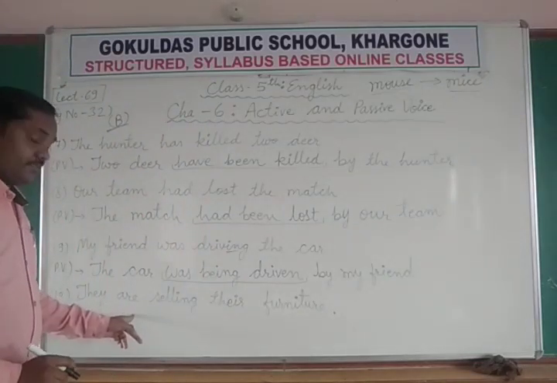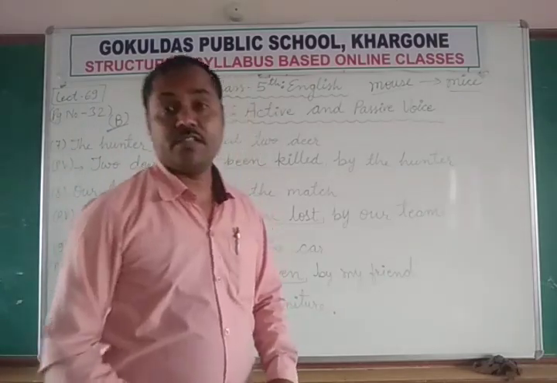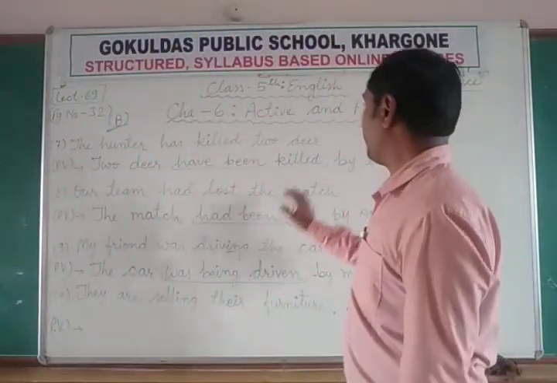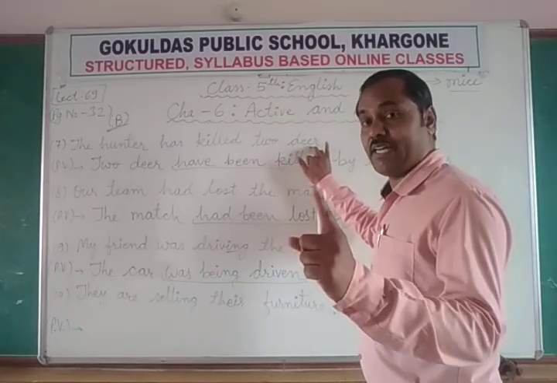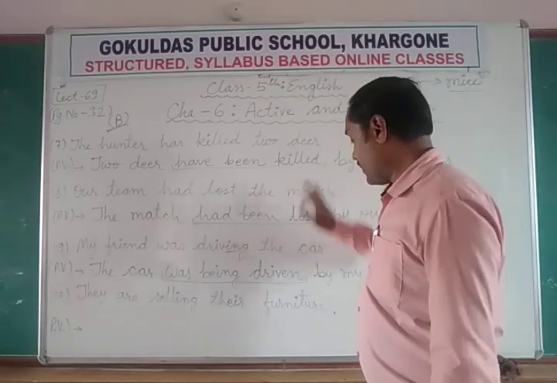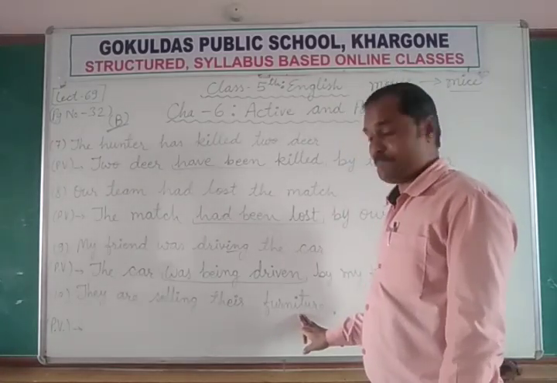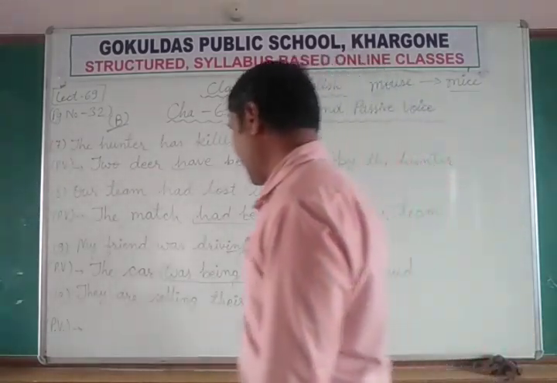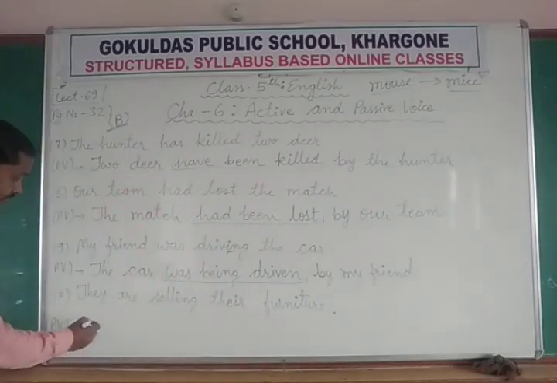They are selling their furniture. So just like the singular and plural for the deer is same, whether it is one deer or many deer, just like furniture, the plural of furniture is also furniture. So we always consider it like a singular. Their furniture, again it is ing form, okay?